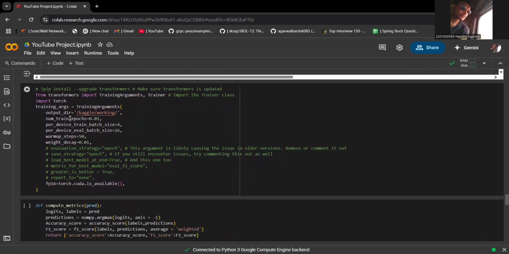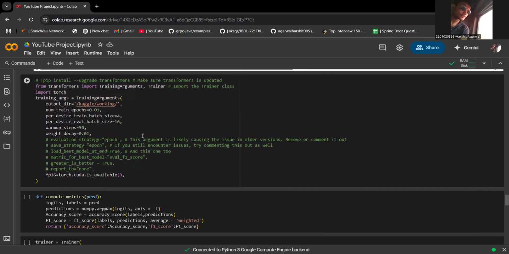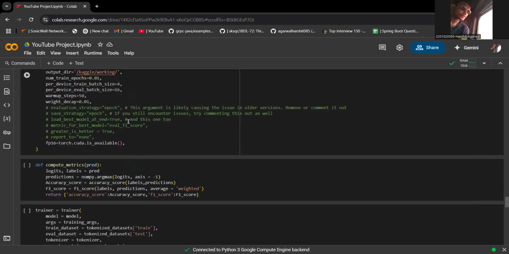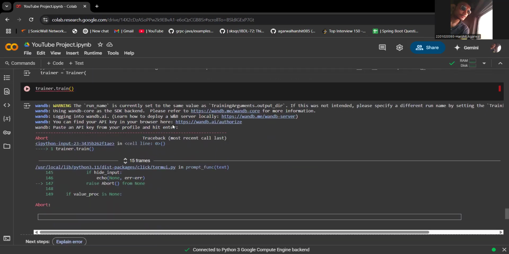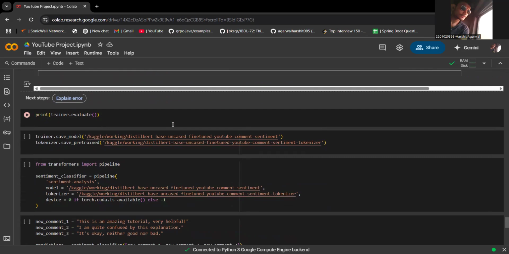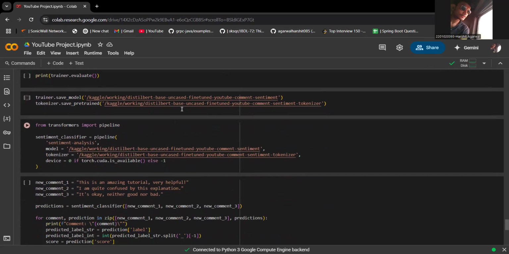So now we have trained for some epochs. You can change the parameters here for epoch, train batch size, and eval batch size for more accuracy. I have decreased the parameters so that the epoch loading time can be reduced. Then we have computed the metrics, accuracy score, F1 score, and the trainer. At last, we have saved the model.